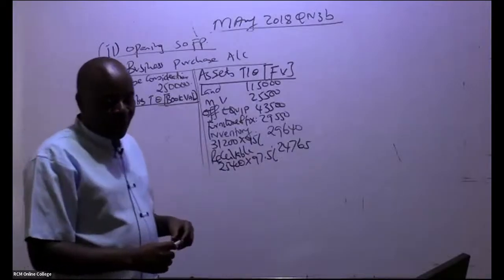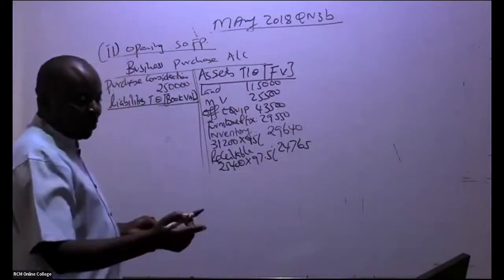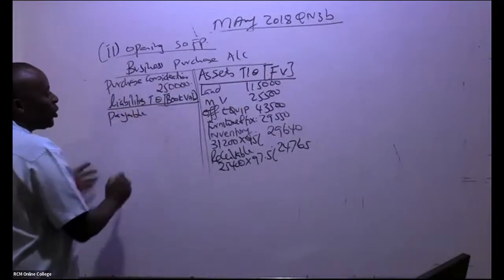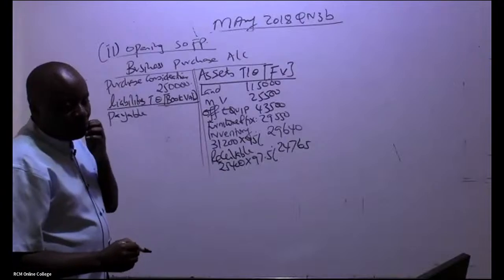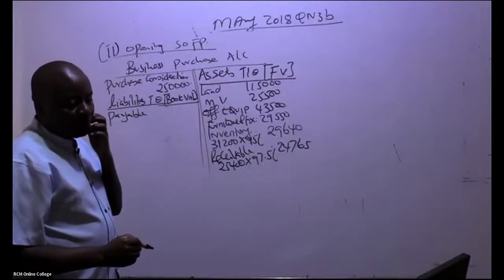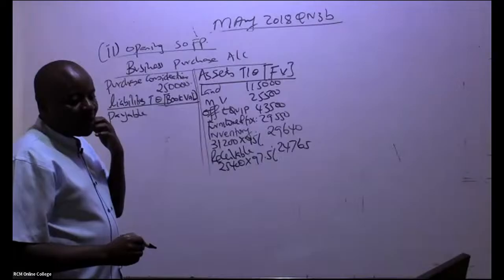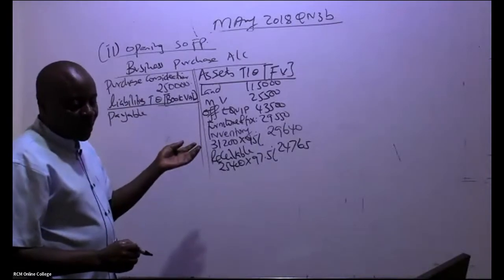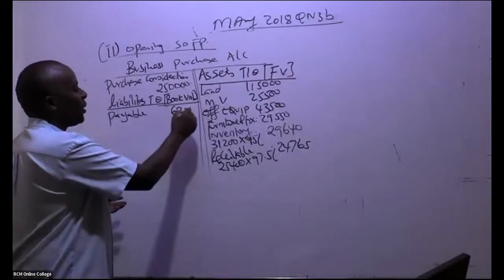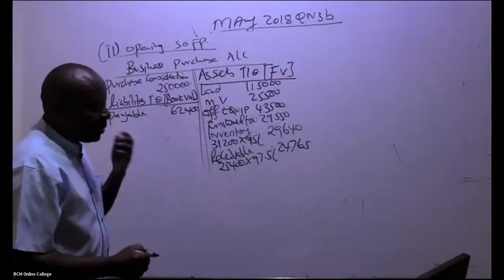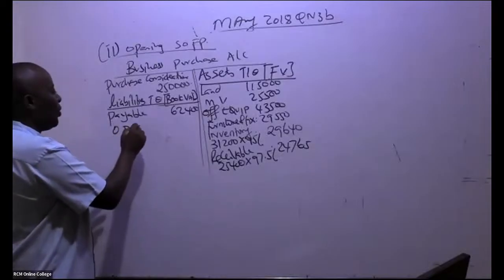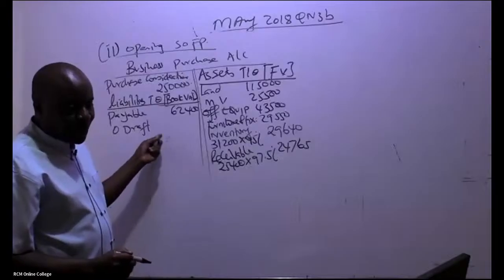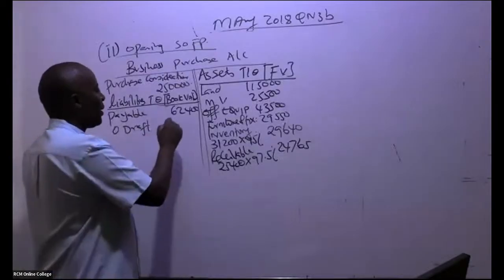So you start, ladies and gentlemen, with the liabilities, like account payable. We are told account payable was taken over. So the payable, how much should I write here? Book value. Don't even go searching for a lot of information. In this case, the payable was 62,400. And then we have the bank overdraft. Overdraft, ladies and gentlemen, is how much? We take it the way it is, 17.